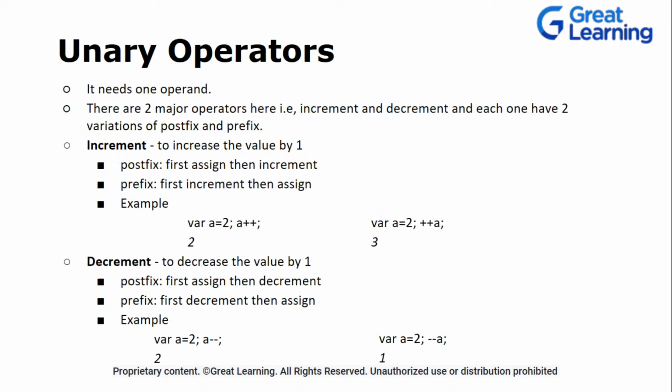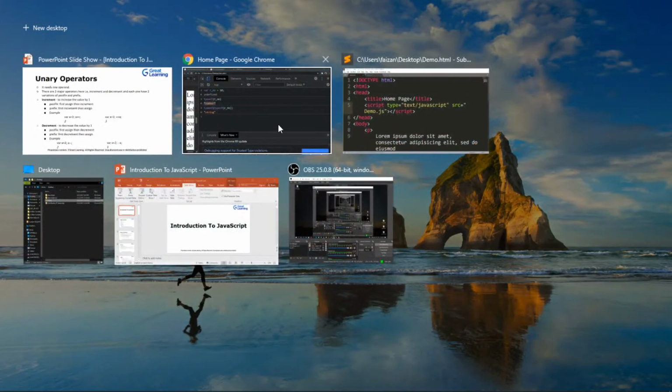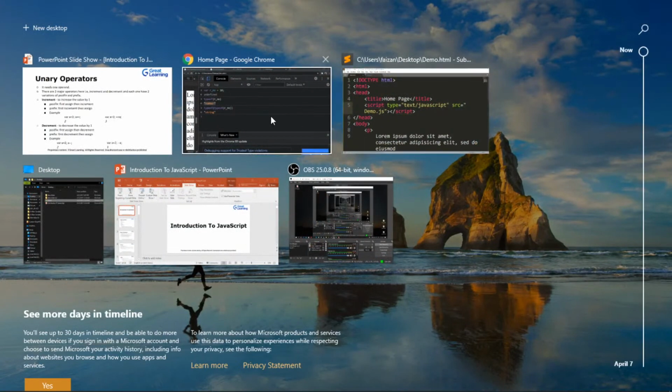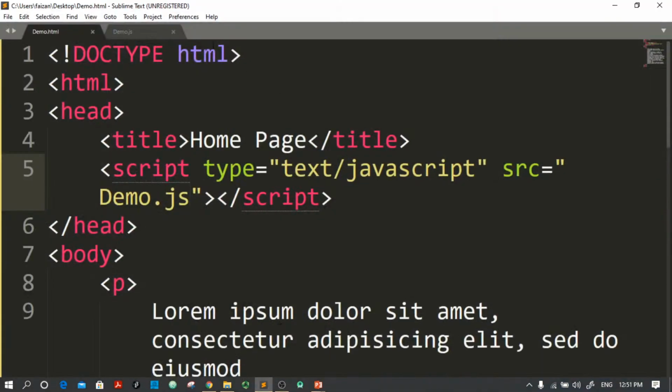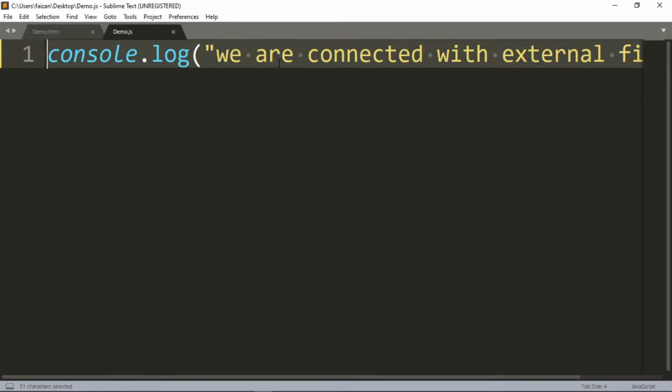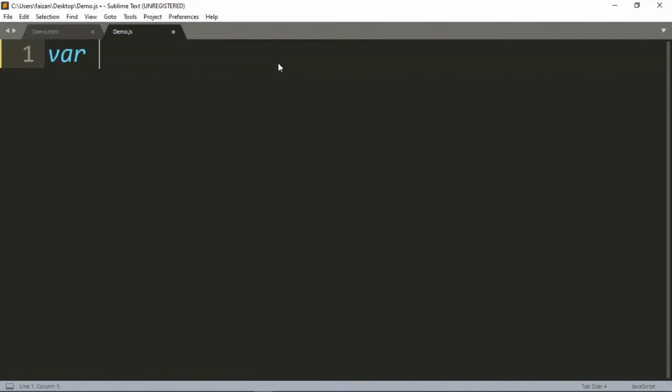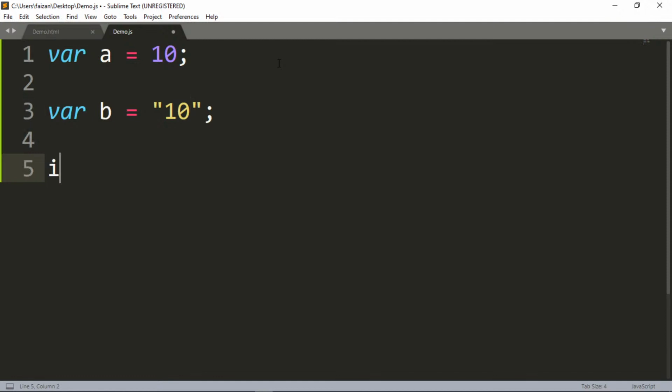Okay, so before moving into the operators, let me give you a brief idea about how it works. I'm going into my Sublime, into my HTML JavaScript file. I'll create a variable a equal to 10, and another variable b equal to 10, but this time a string. Now I'm writing if a is equal to b,